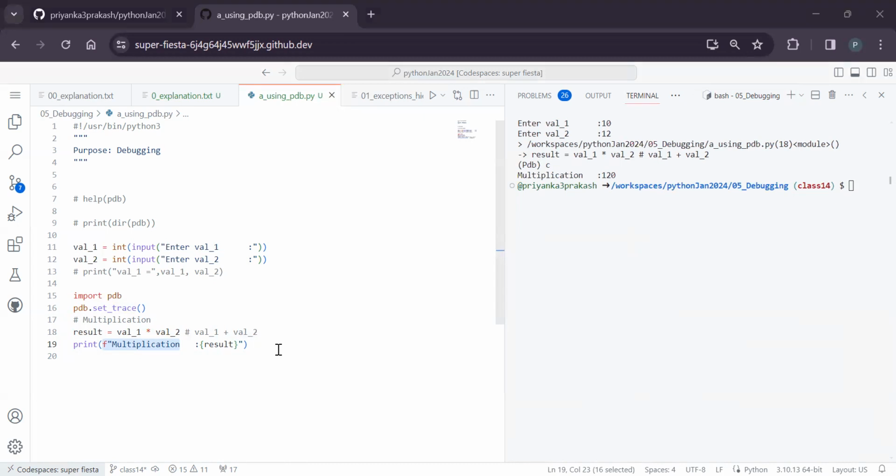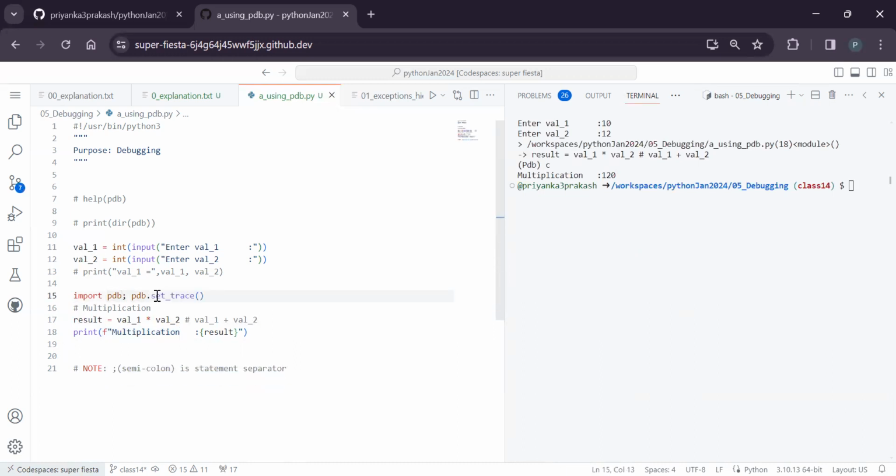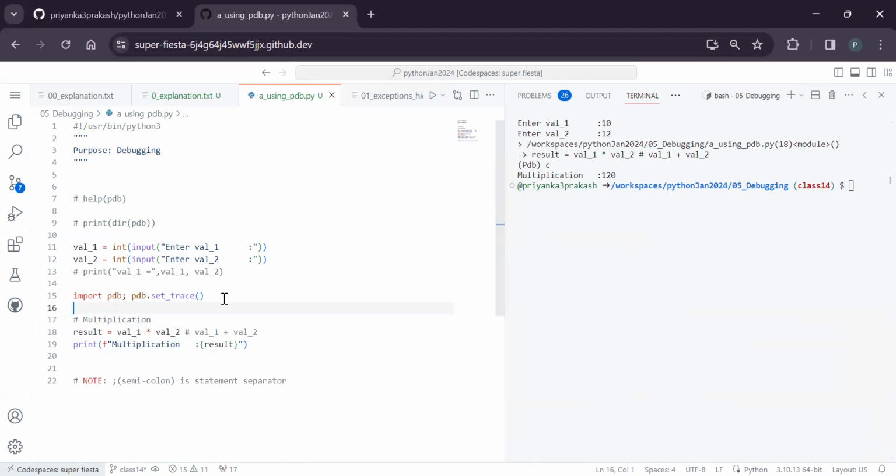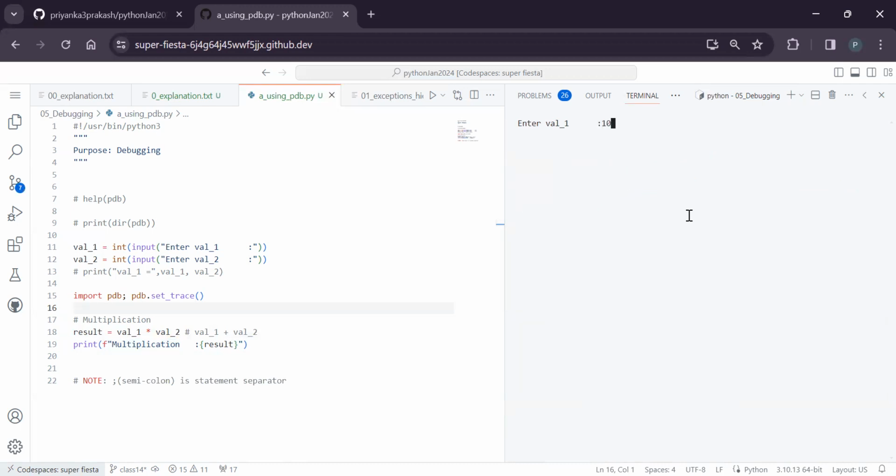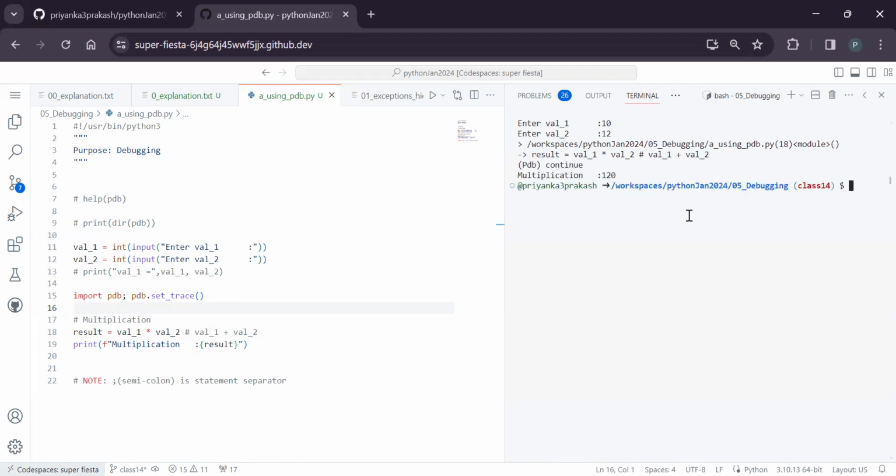But generally, when they use PDB, they will use something called a semicolon operator. Hope you remember, like a statement separator. Most of the time, if you see anyone's code, it will be like this. Will it make any difference? No, it is just telling that there are two statements. If I say 10, 12, everything is the same. If I say continue, it will work in the same way.